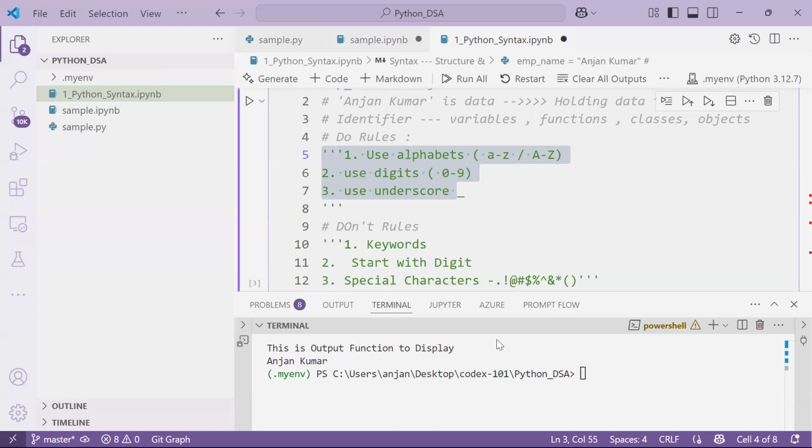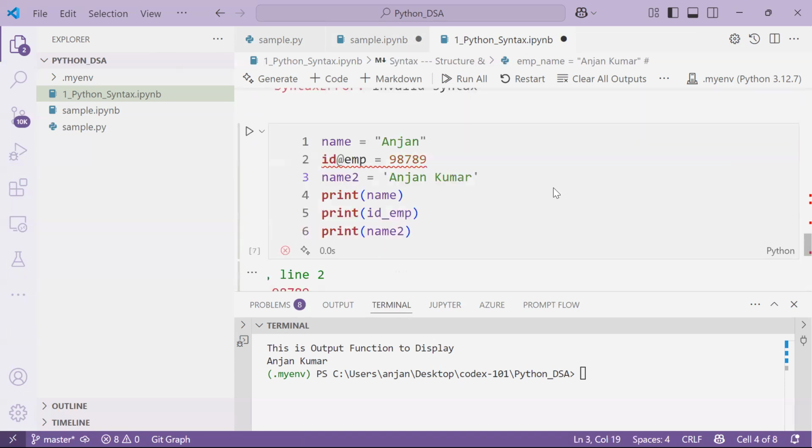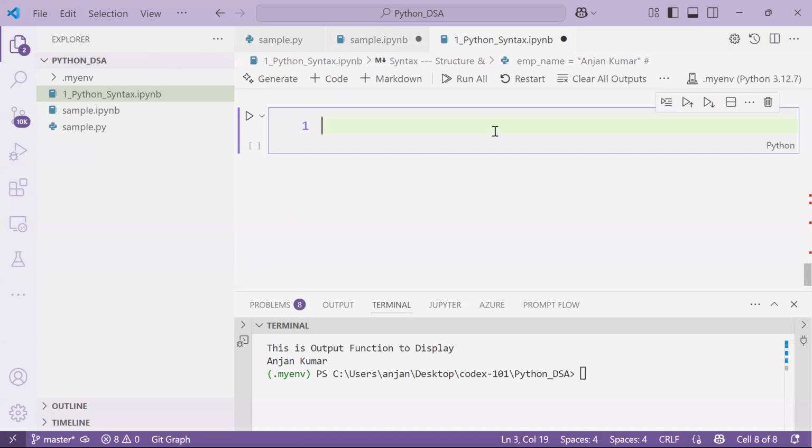Sir, is Python a non-case sensitive language? That is a good question. So I would talk about whether Python is case sensitive or not. Okay. See, it is case sensitive. Python is case sensitive.